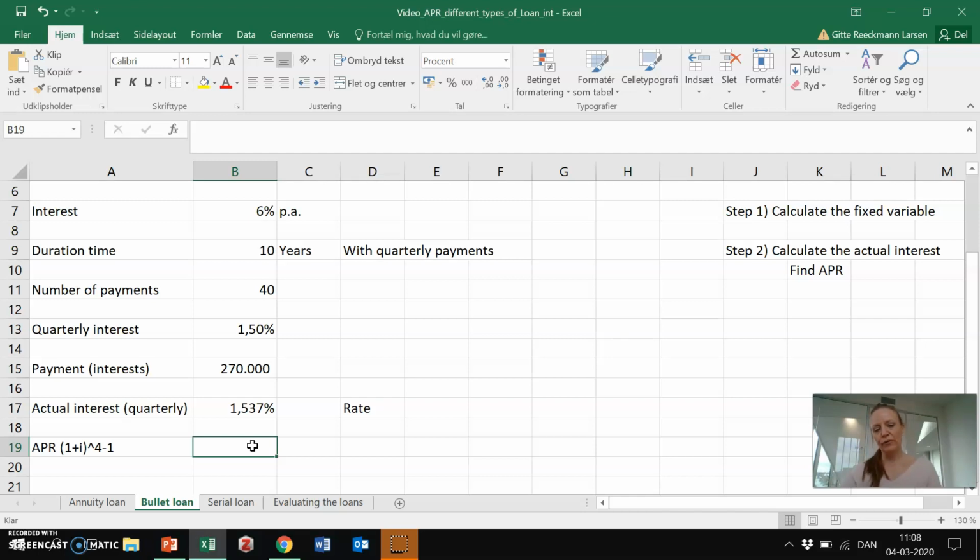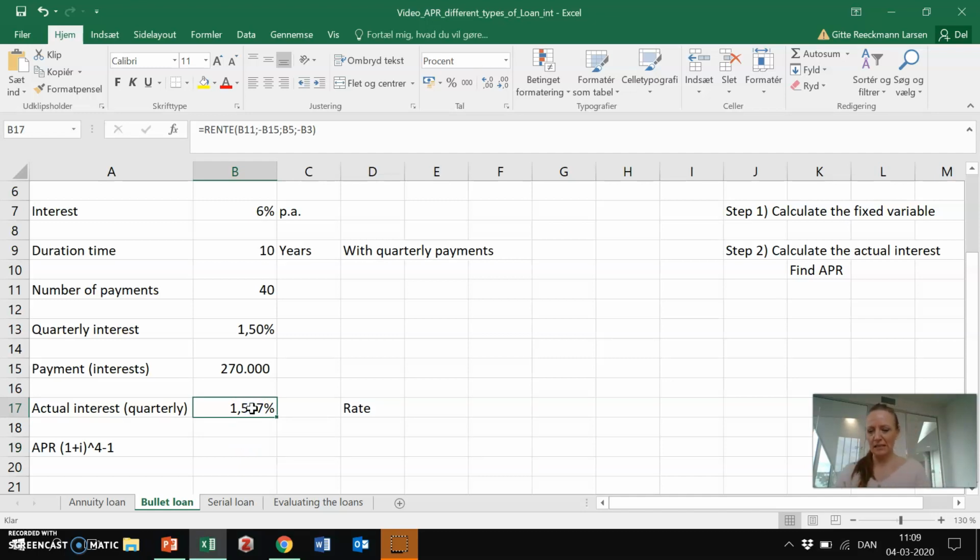And we want to find out the annual percentage rate, the annual effective rate, or the annual actual cost that we have linked to this. Therefore, we need to take it 4 times forward in time. If this would have been half yearly, we would take it 2 periods forward in time. If it would have been monthly, then it would have been 12 times. If this is yearly, then this result would have been the annual percentage rate.